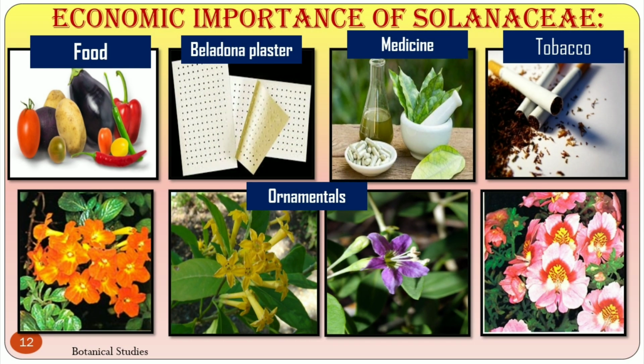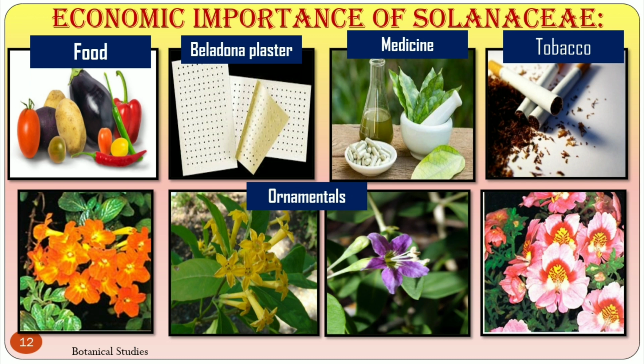Economic importance of the family Solanaceae. Several members are cultivated throughout the world for their great economic importance. Food: many members like Solanum tuberosum, that is potato, Solanum melongena, that is brinjal, Lycopersicum esculentum, that is tomato, Capsicum, that is chili, are used as vegetables.